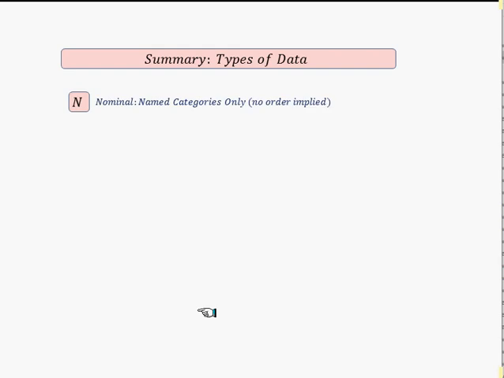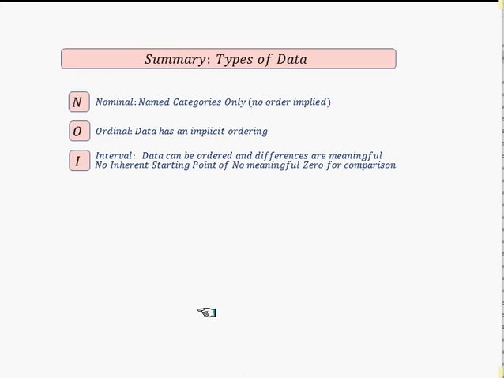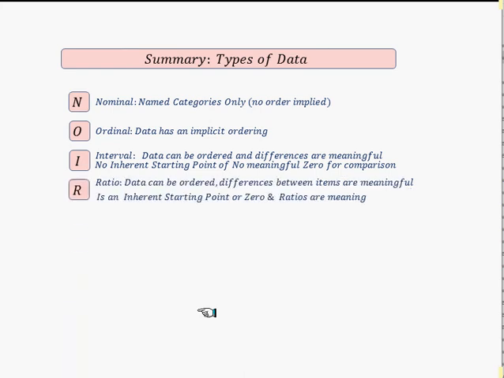And here's a summary of them: nominal, ordinal, interval, and ratio, with the symbols here spelling NOIR, as in the French word for black.